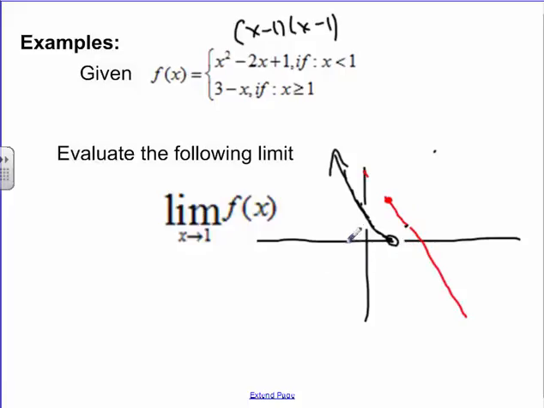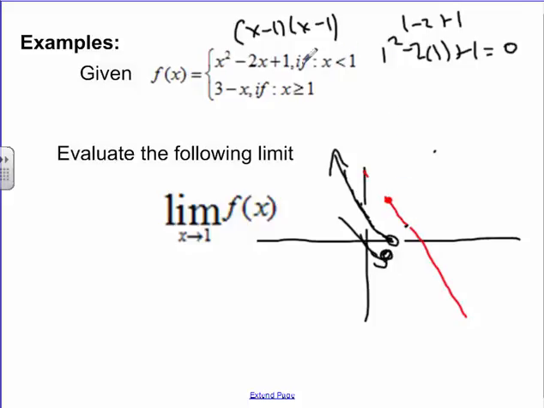What happens as x approaches 1? Let's try it from both sides. As I approach 1 from the negative side, I'm actually using this equation right here. If I try throwing in, say, 1, 1 squared minus 2 times 1 plus 1 gives you 1 minus 2 plus 1, which gives you 0. This side right here is 0.